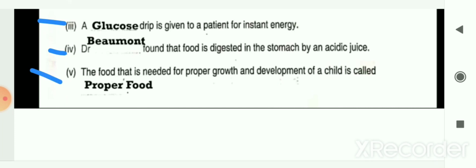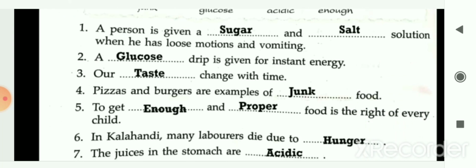Next blank, the food that is needed for proper growth and development of a child is called blank. It is called proper food. So the food that is needed for proper growth and development of a child is called proper food. So the answer is proper food. Next blanks.